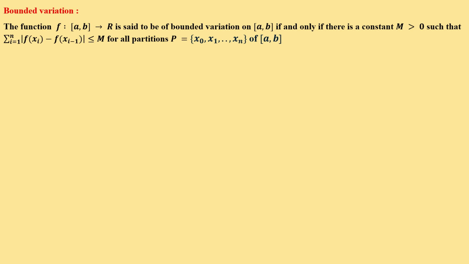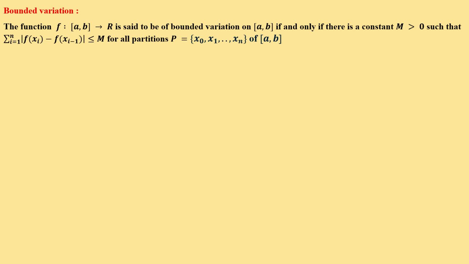So first, the given closed interval ab, we divide into n small parts, x0, x1, x2, etc., xn. We apply the function f on that. So you take the difference between f of x1 and f of x0, right, and then take the next one, f of x2 minus f of x1. So you add up all the differences, and it will be less than or equal to a positive number M.